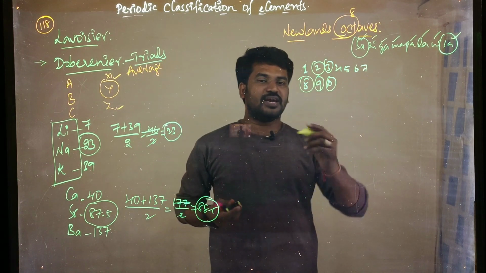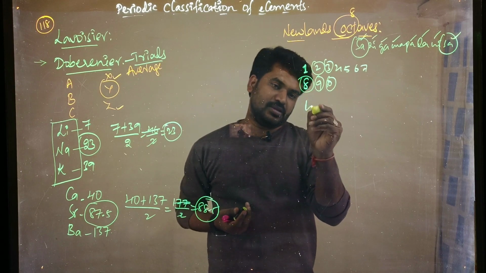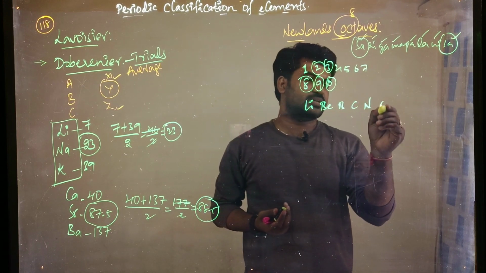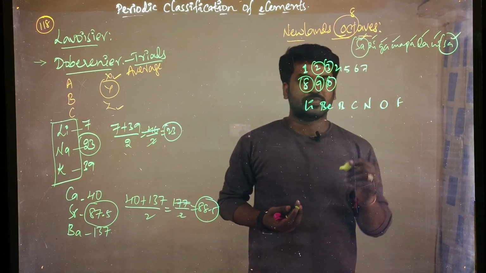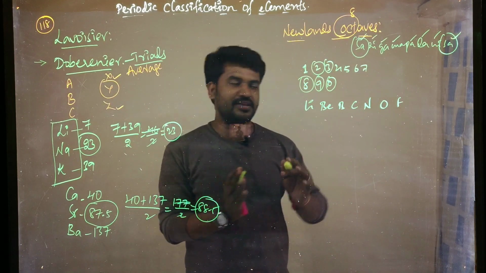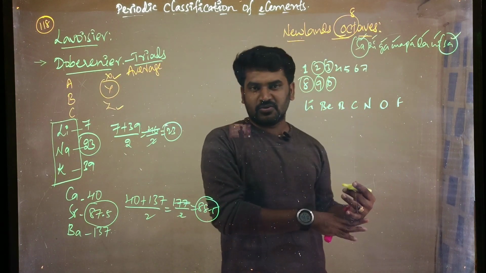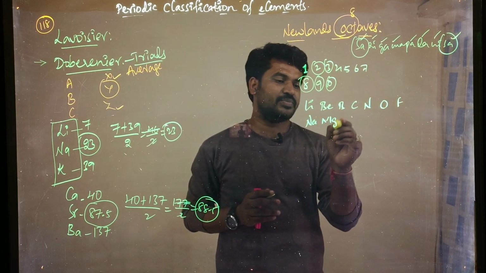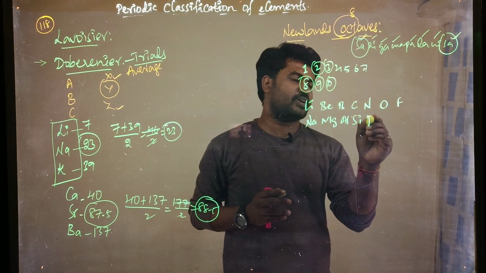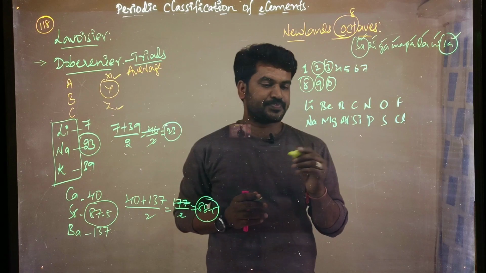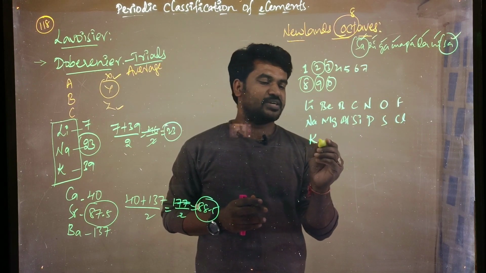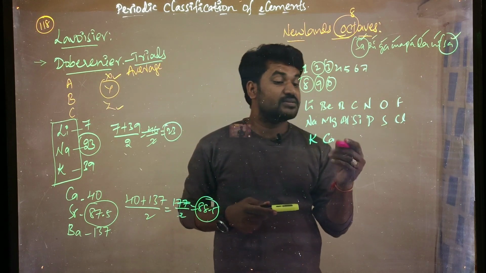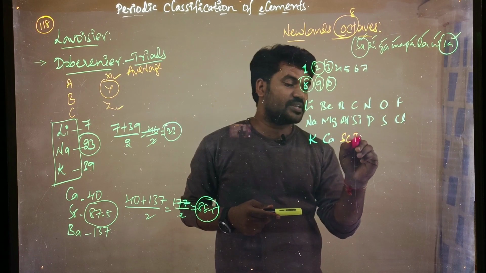Right? So let us take what he has done: lithium, beryllium, boron, carbon, nitrogen, oxygen, fluorine. At the time of Newlands, noble gases were not known, right? So noble gases are not there. After fluorine, actually we know neon, but noble gases are not there. Next, sodium, magnesium, aluminium, silicon, phosphorus, sulfur, chlorine, argon not there. Next, potassium, calcium. Next, if you take, there will be scandium, titanium, like this.